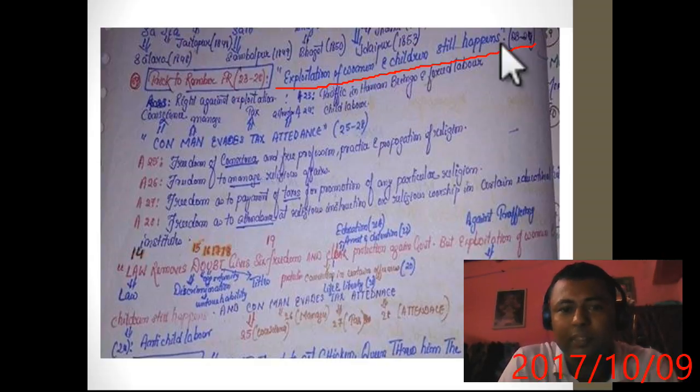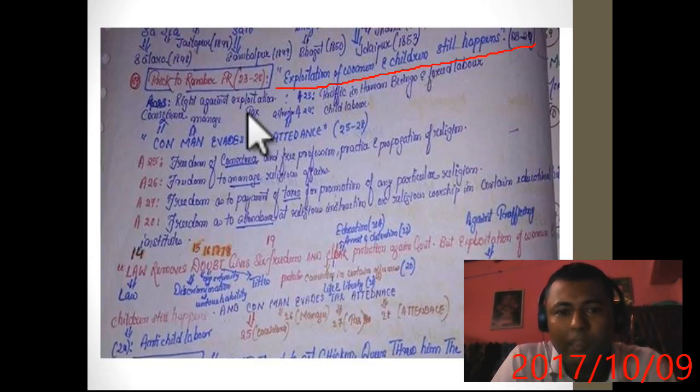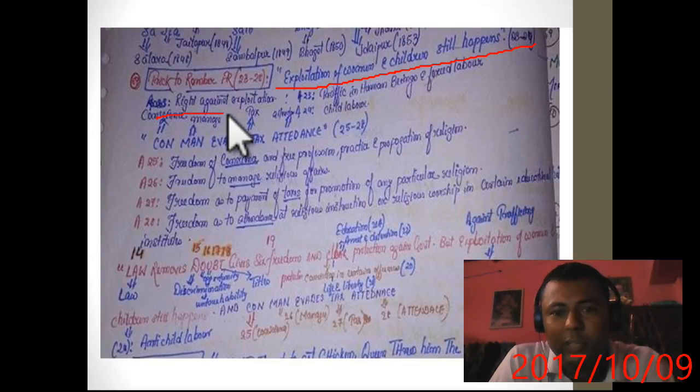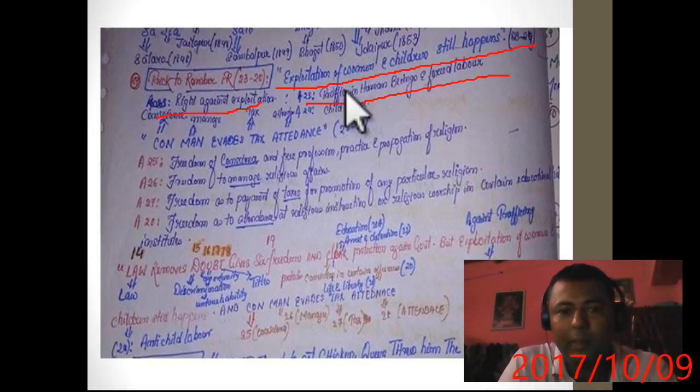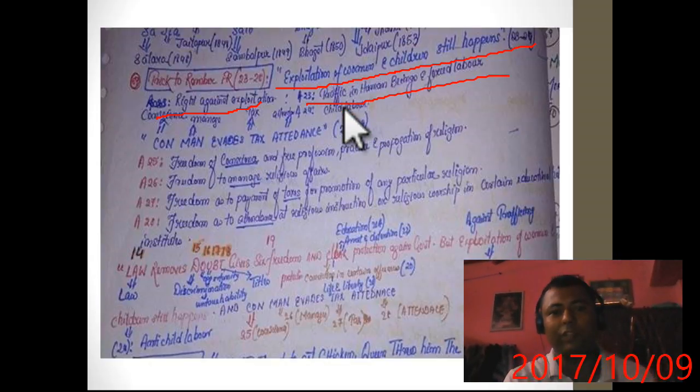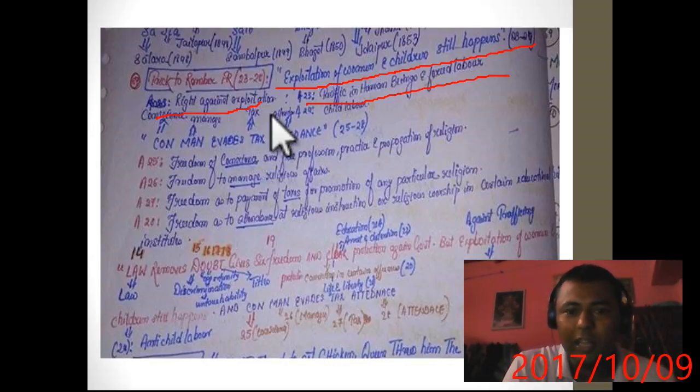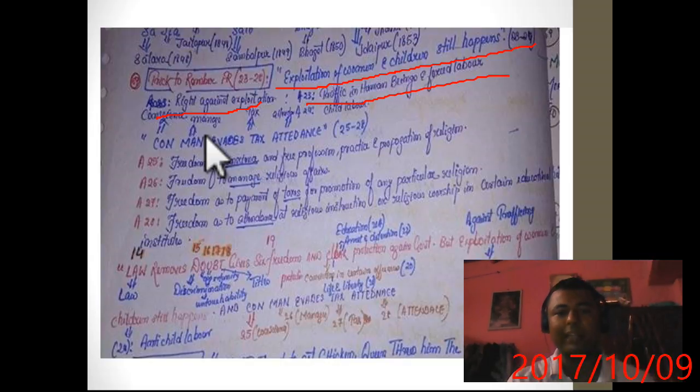Now we just try to remember from article 23 to 24: exploitation of women and children still happens. The right against exploitation, that is 23 and 24. So in 23, trafficking in human beings and forced labor. From that we can understand that exploitation of women still happens, because trafficking is done mostly of women and children. That is right against forced labor, that is 24. Now we have remembered the articles from 14 to 24.